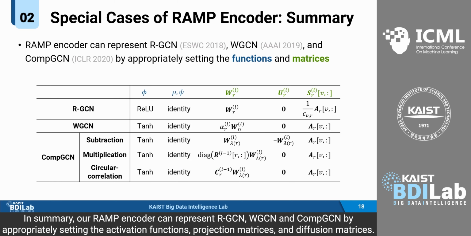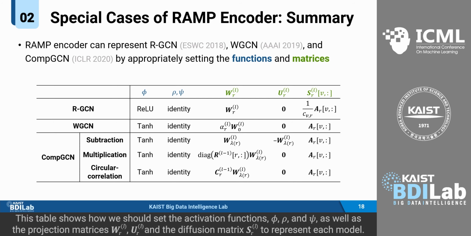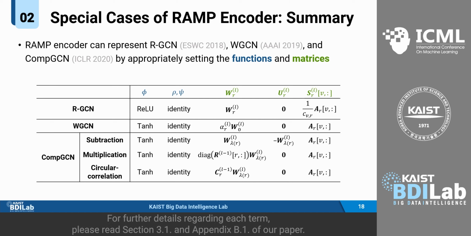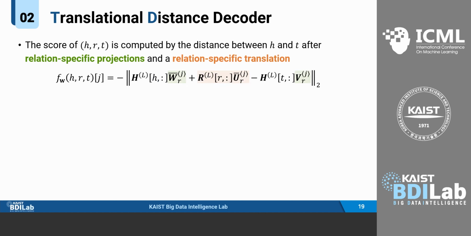In summary, our ramp encoder can represent RGCN, WGCN, and CompGCN by appropriately setting the activation functions, projection matrices, and diffusion matrices. This table shows how we should set the activation functions phi, rho, and psi, as well as the projection matrices WRL, URL, and the diffusion matrix SRL to represent each model. For further details regarding each term, please read section 3.1 and appendix B.1 of our paper.